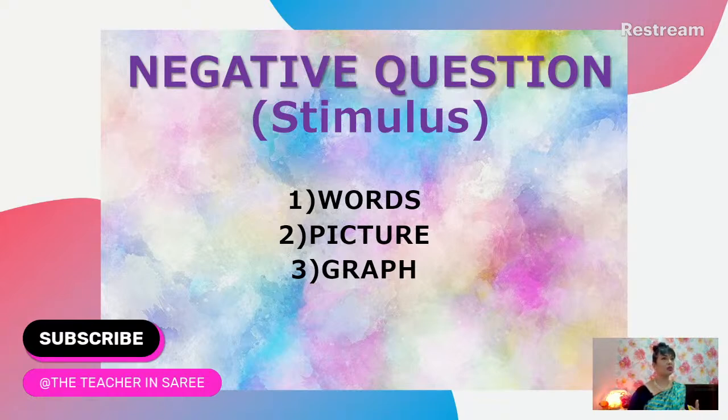I have seen some stimulus which are perfectly misleading, while the question states something totally different. Just by reading the stimulus, the students may get distracted. So stimulus is some prior information that they present to the students, or the way they present the questions to the students.